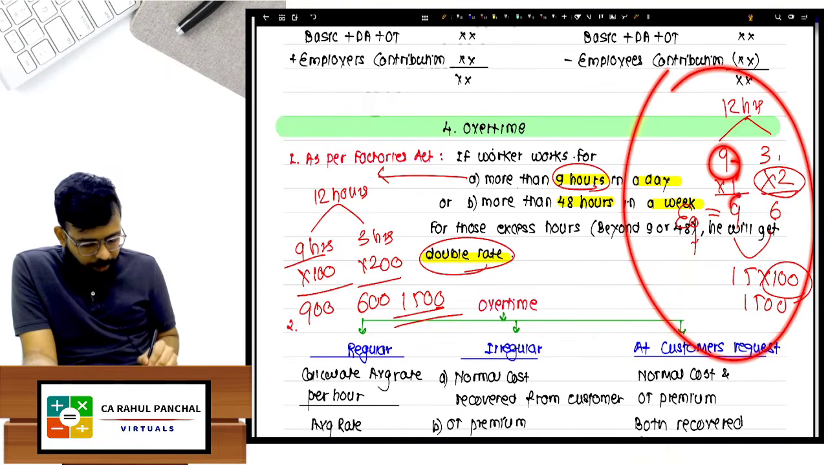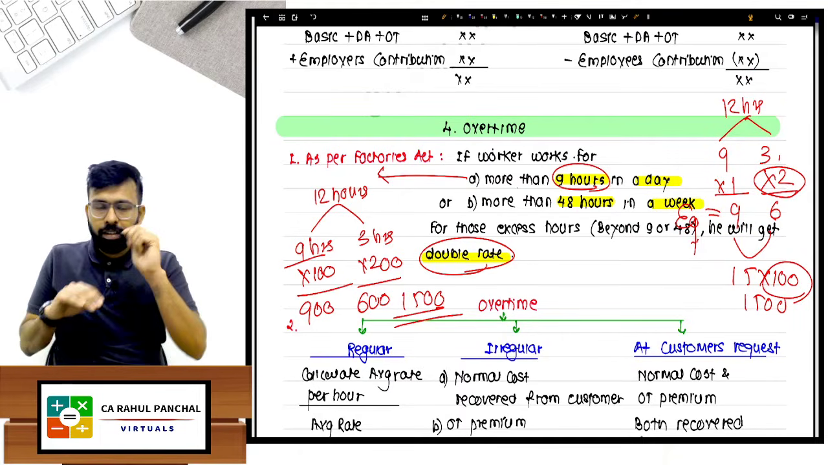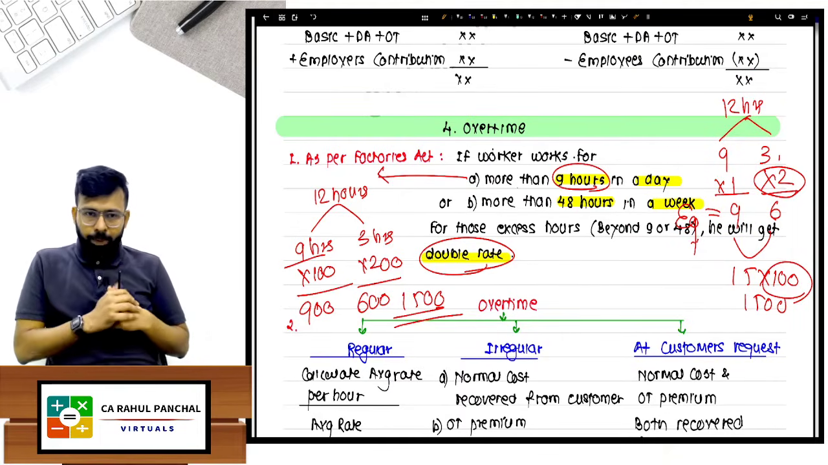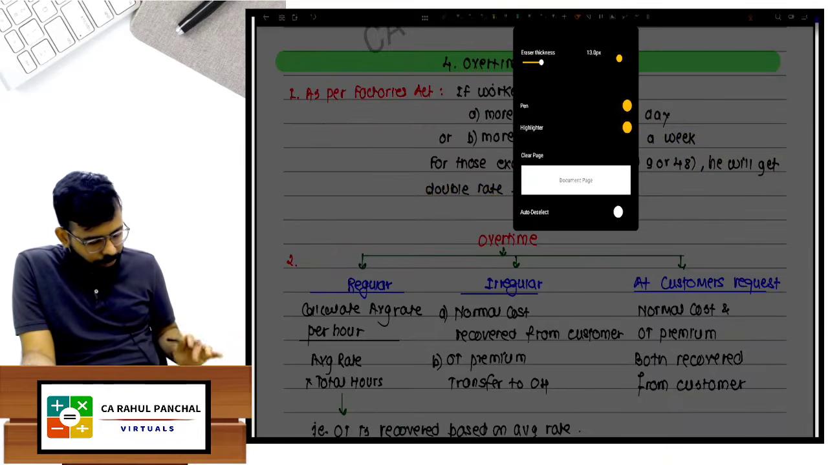ये 9 hours का पूरा पैसा मिलेगा. इस 3 का I will give you 6, double. Beyond 9 जो भी जाता है, for every hour I will give you double hours का पैसा, into rate 100, let's keep. It is up to you. Acha, the last part.